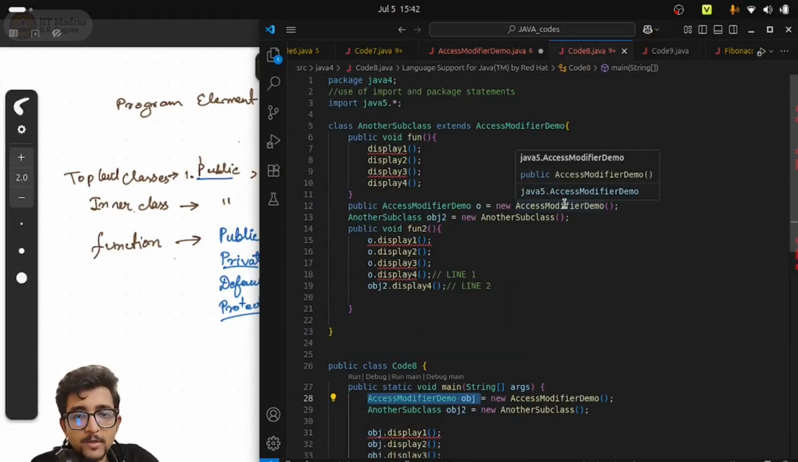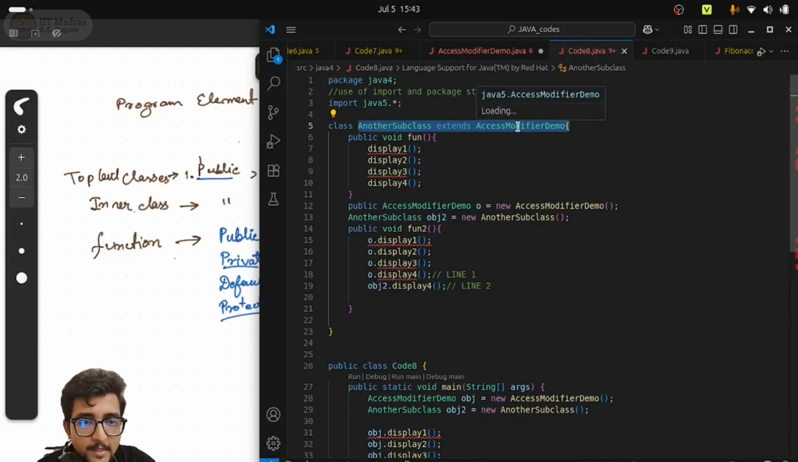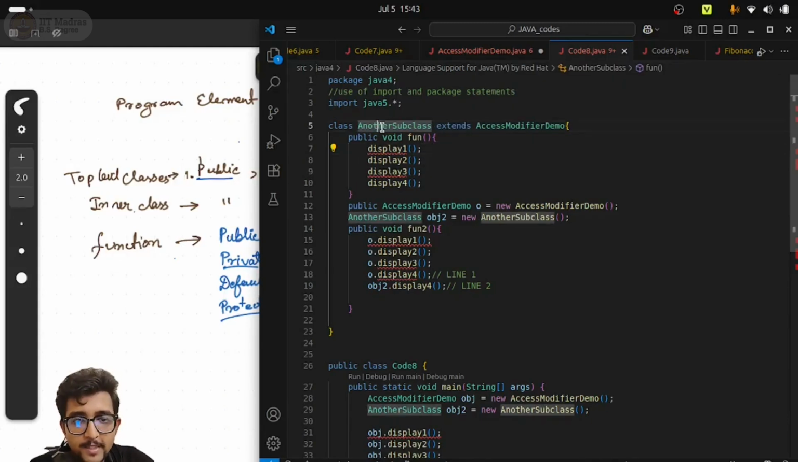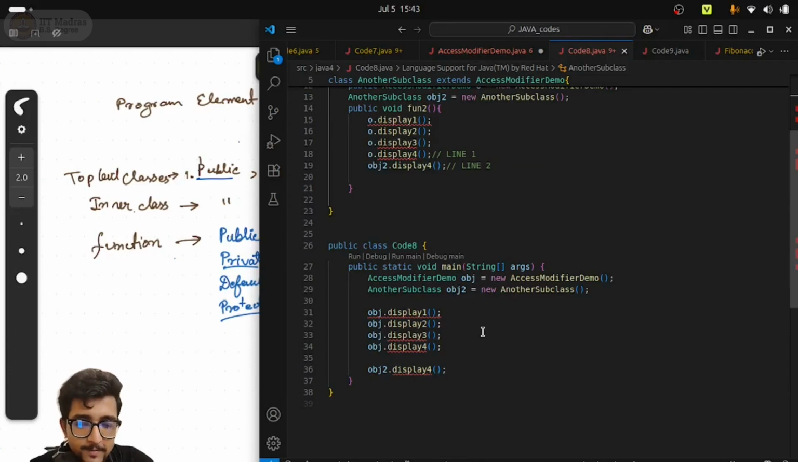As we already told you, if you want to see the effect of the protected access modifier, we will have to make a subclass outside the package. So this is a different package. As you can see, this is the Java 4 package, and inside it we have another subclass that extends the AccessModifierDemo class. AccessModifierDemo was the main class inside the Java 5 package, and here we are importing this class and creating a subclass that extends it. So this is the subclass part. What else? This is the normal code8 main method.